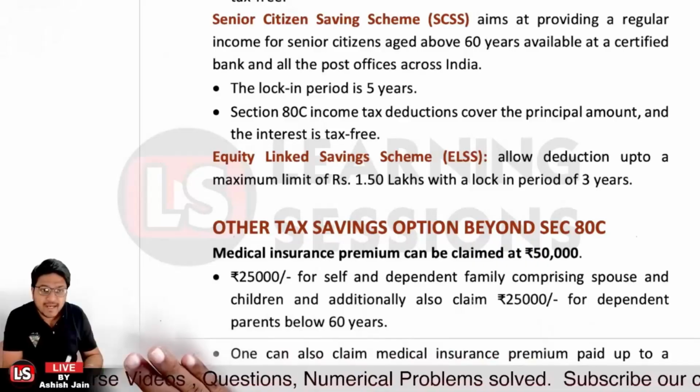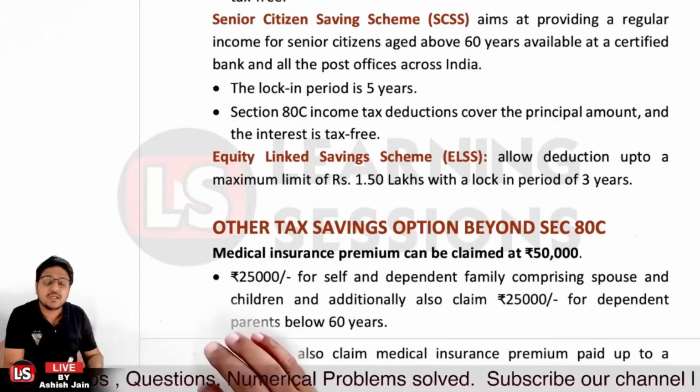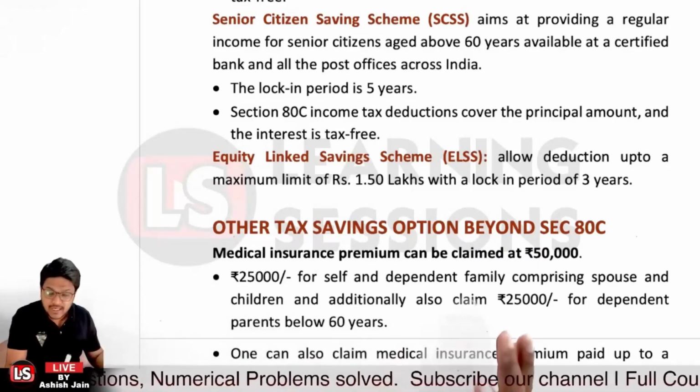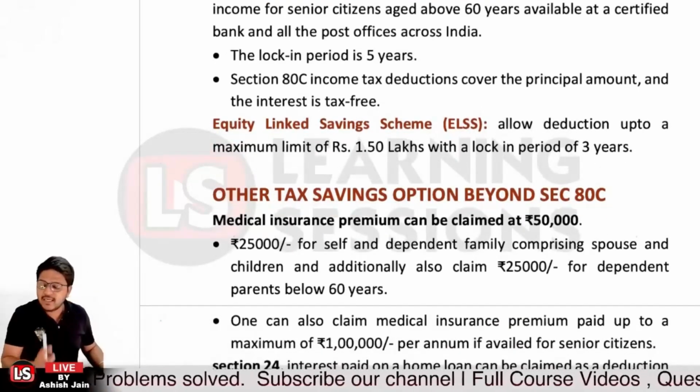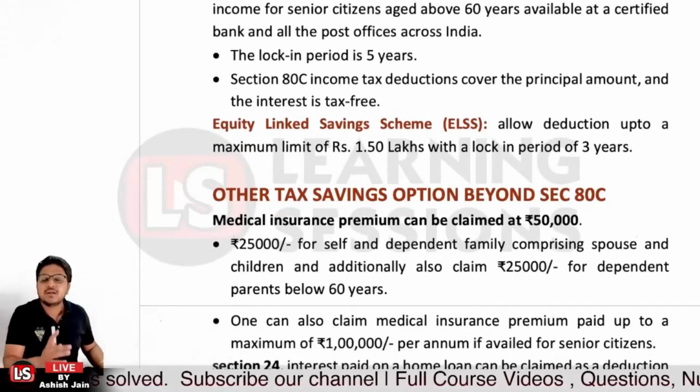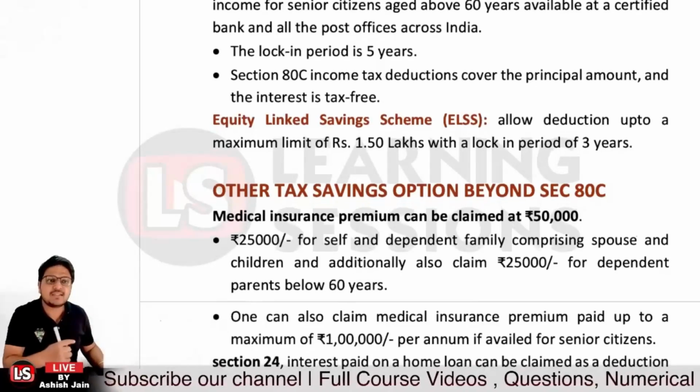25,000 rupees for self, and 25,000 rupees for the dependent parent who is below 60. And also one can claim up to rupees 1 lakh if the age of parents is 60 years or more, right?